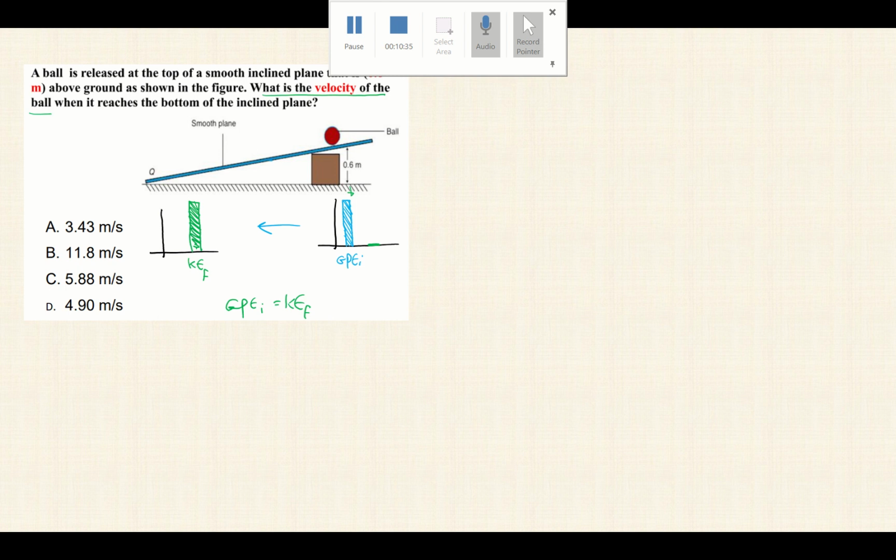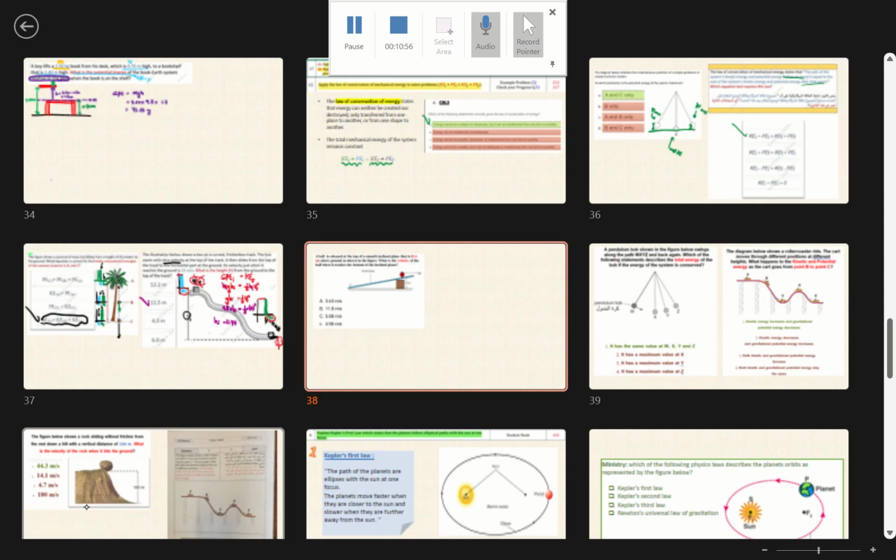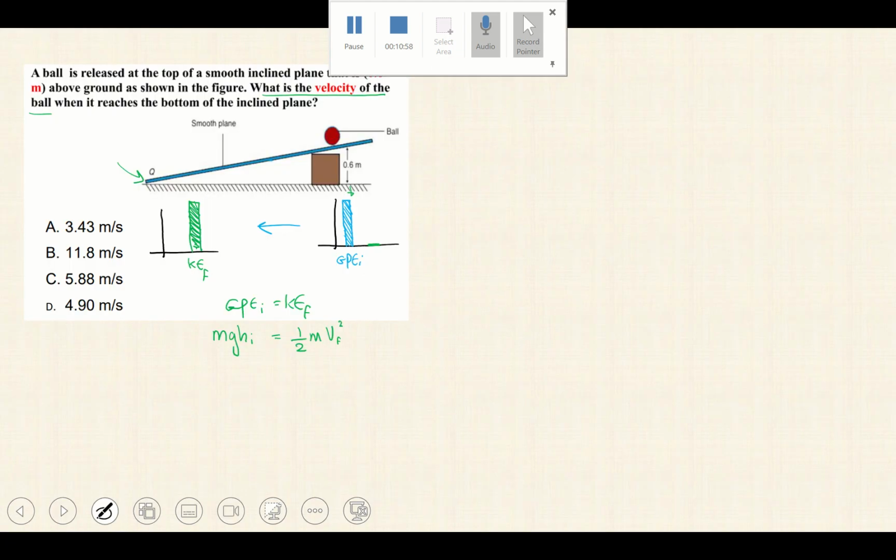It says what is the velocity of the ball when it reaches the bottom of the incline, so he wants me to find the final velocity. GPE can be found by multiplying mgh, and KE can be found by multiplying half mass velocity squared. Now, because mass is on both sides of the equation, we can cancel the mass.